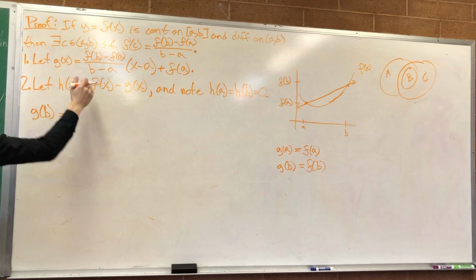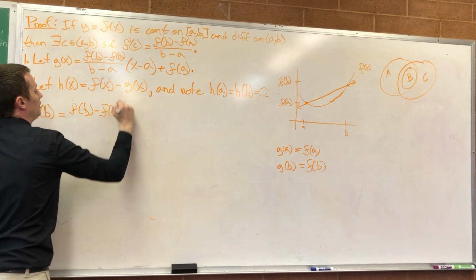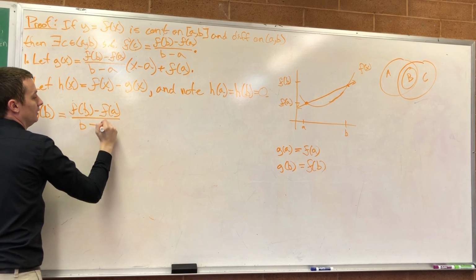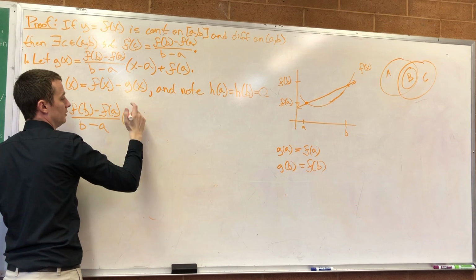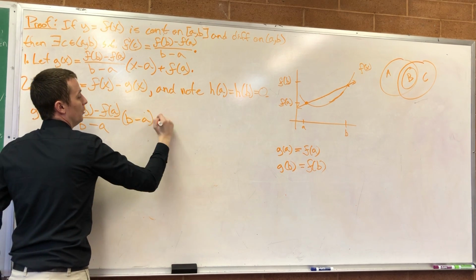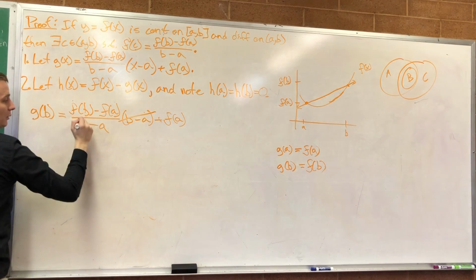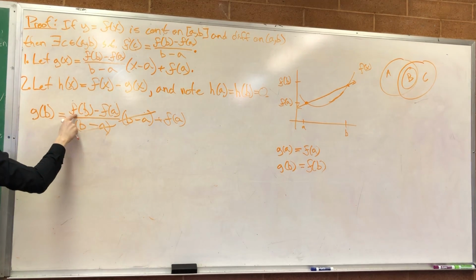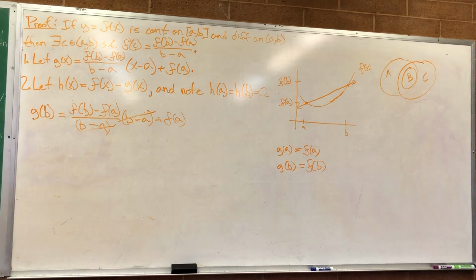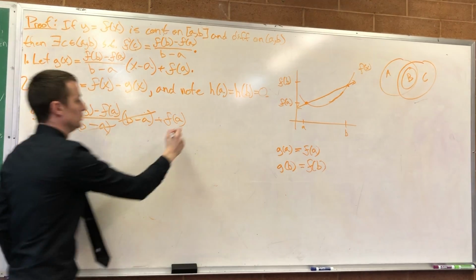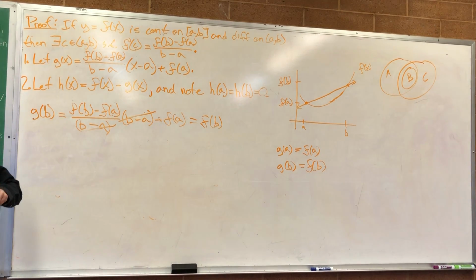So G of B. Let's calculate that. That's going to be F of B minus F of A all over B minus A, times X minus, times B minus A, plus F of A. Notice that B minus A cancels out with B minus A down here. So you're left with F of B minus F of A plus F of A. F of A and F of A go out, you're left with F of B. So G of B is just equal to F of B. You see that?